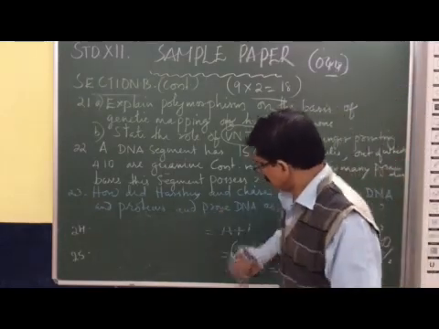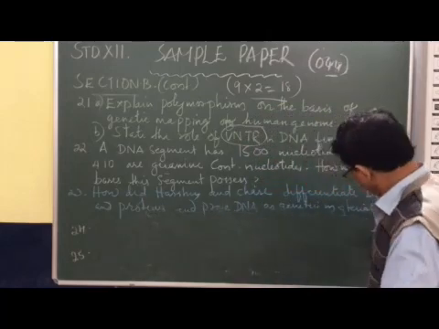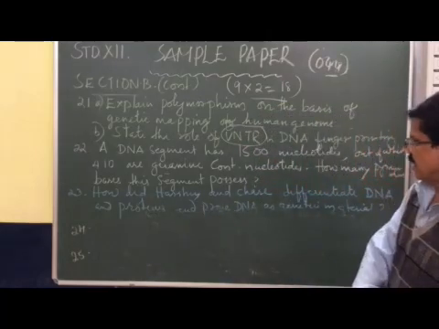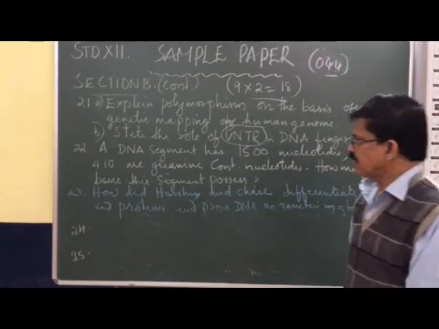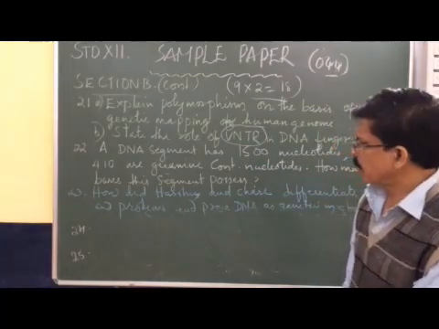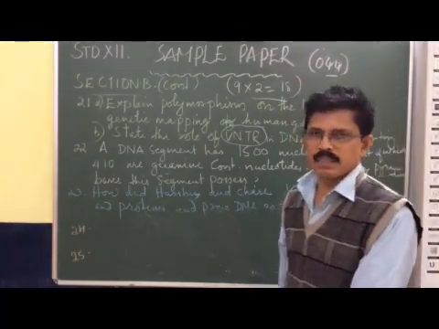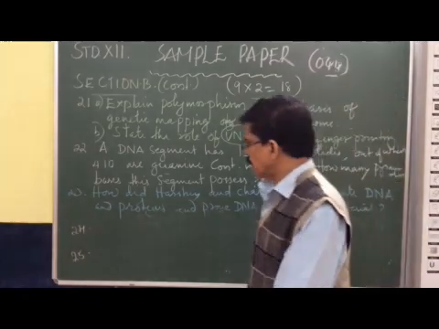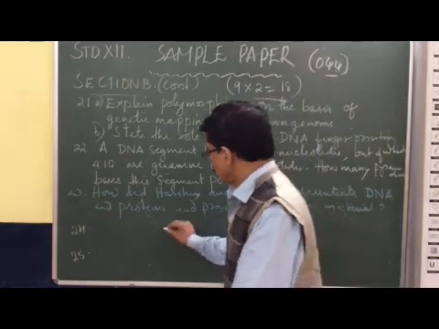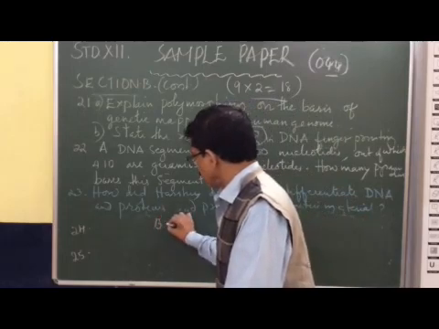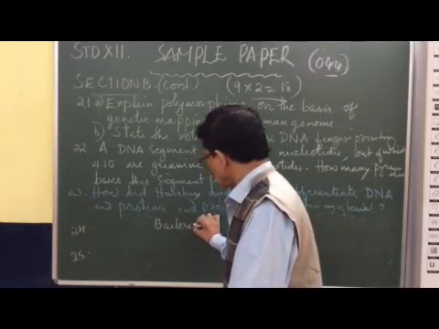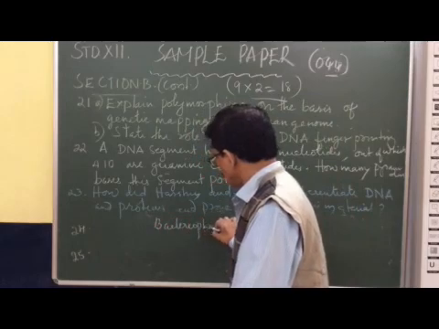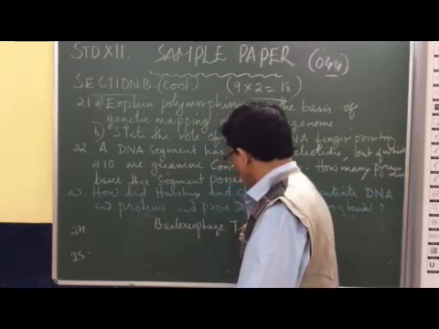Next question: Hershey and Chase differentiated DNA from protein and experimentally proved that DNA is the genetic material. In this experiment they used three things. First they used bacteriophage, called T2 bacteriophage.